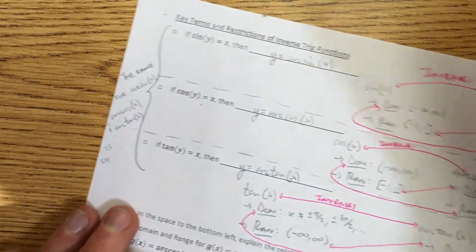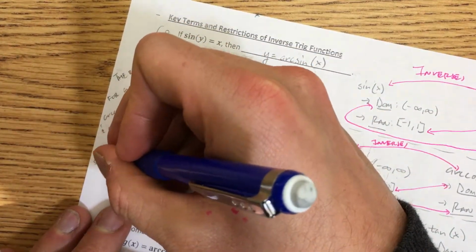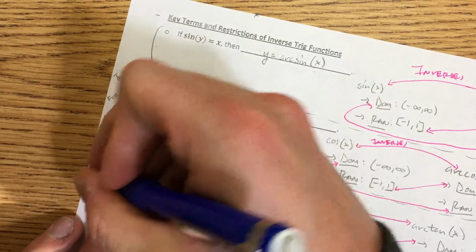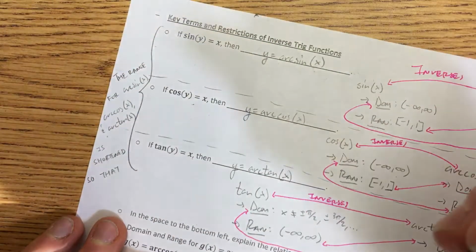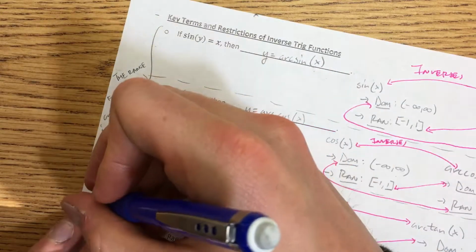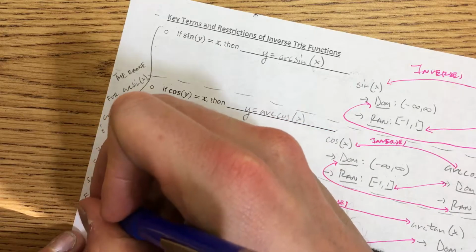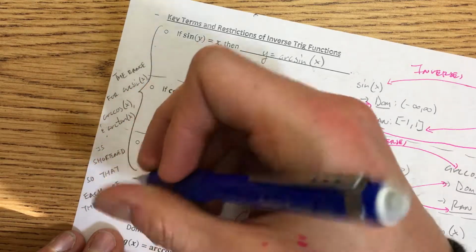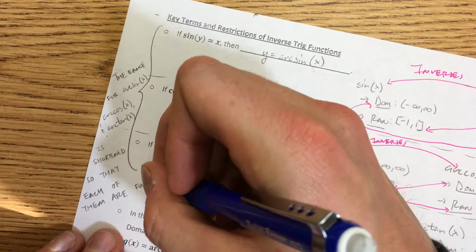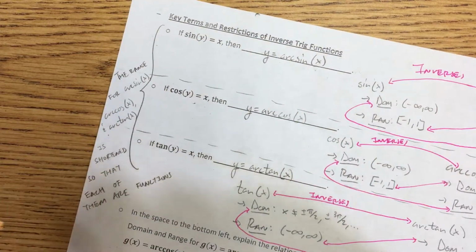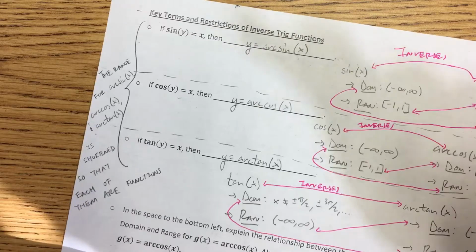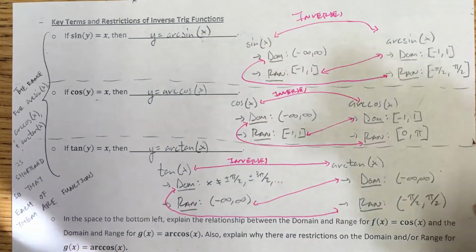So the range is shortened so that each of these guys are functions. If we did not shorten the range, none of those would be functions, which is why we had to shorten the range to make sure that they are functions. That's the key, one of the very key pieces from what we did today in class.